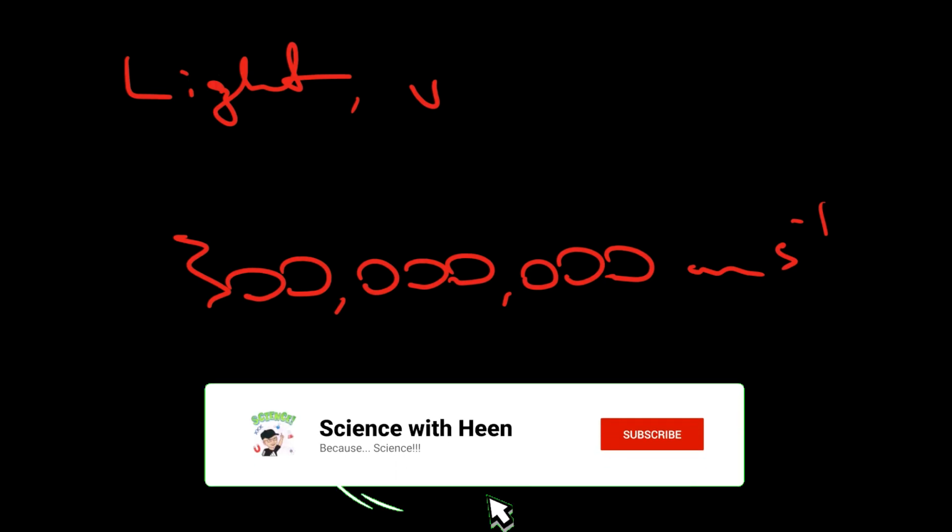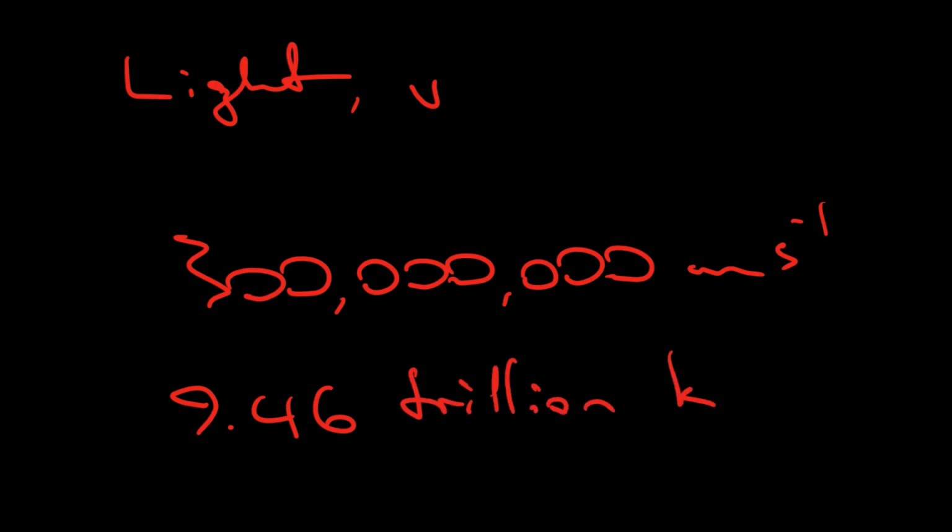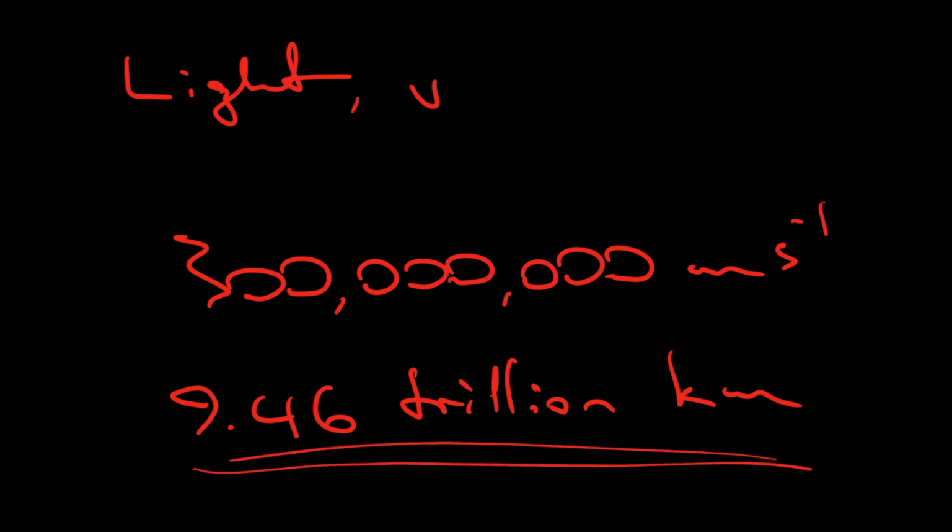If we took that 300 million and times it by 60 to get a minute, times that by 60 to get an hour, times that by 24 to get a day, times that by 365 to get a year, all those seconds, we would come out at roughly 9.46 trillion, it's a big number, kilometers. That is 1 light year. It is the distance that light travels in 1 year, and it's about 9.5 trillion kilometers.